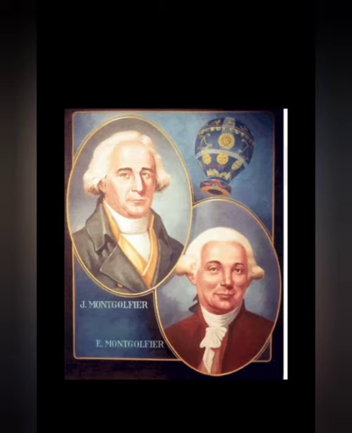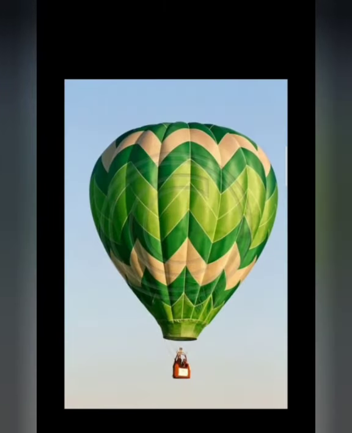Listen carefully. First one. The answer is given here. The Montgolfier brothers invent hot air balloons. The first invention is hot air balloons. Hot air balloons were used to take passengers. Those hot air balloons were invented by the Montgolfier brothers. A. Second one. There are 7 boxes. The second box is A.